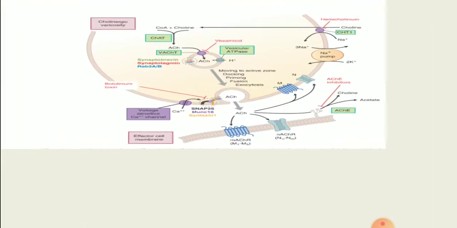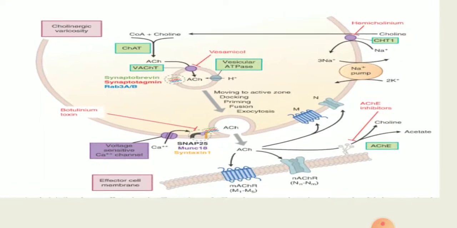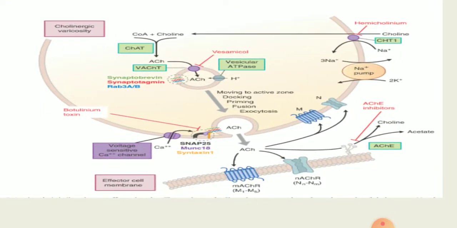Now if we compare the transport of acetylcholine with adrenaline, you see that here choline transport is the rate limiting step, then the formation of acetylcholine, and the acetylcholine undergoes vesicular uptake, followed by different drugs which block at different places, which I already discussed.